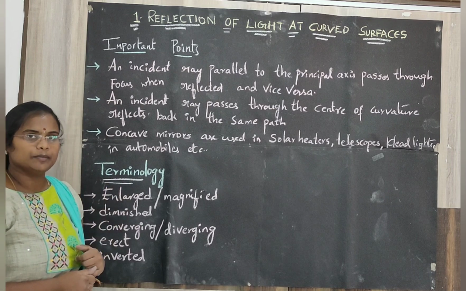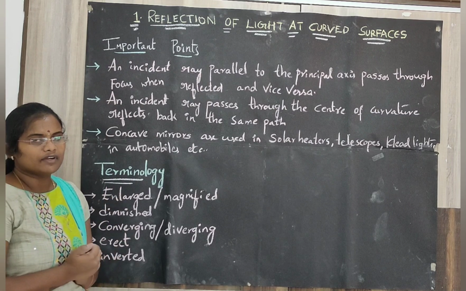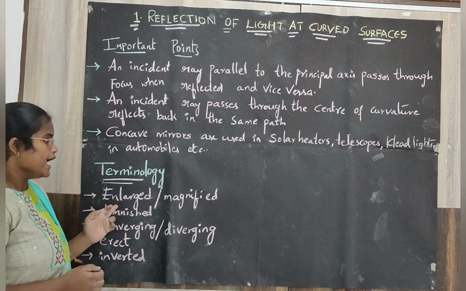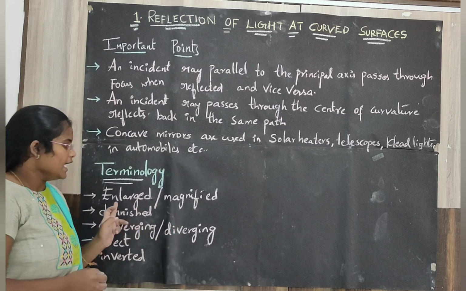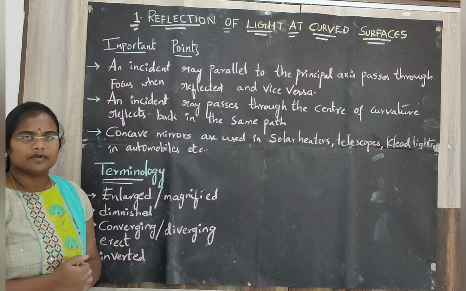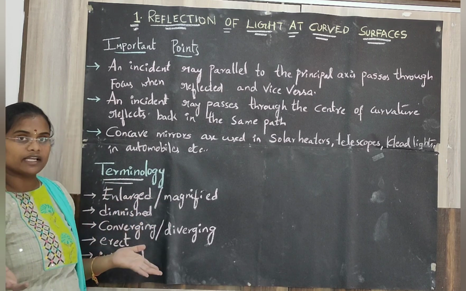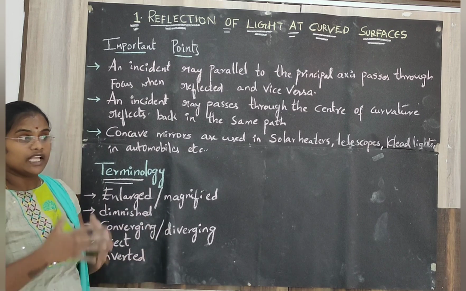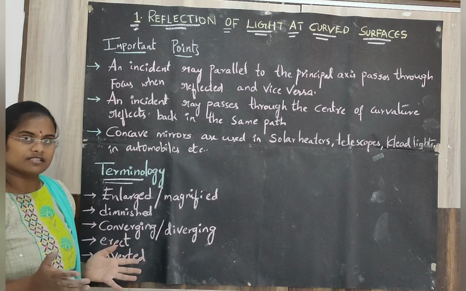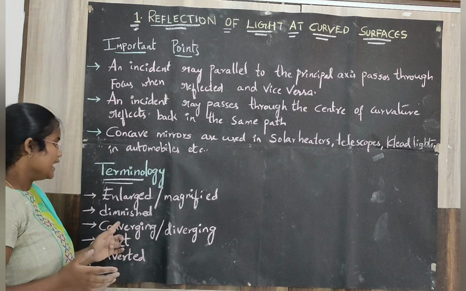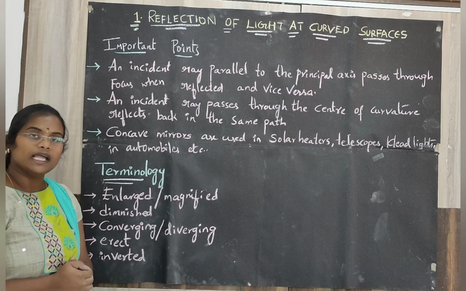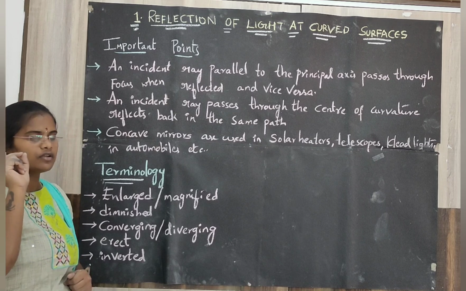And the special terminology that you haven't used so far, you will learn in this lesson: enlarged or magnified. Enlarged in the sense very large, so it can also be named as magnified, highly magnified. Highly magnified in the sense the image obtained is very large in size than the object. Diminished in the sense smaller in size. So highly diminished in the sense very small.